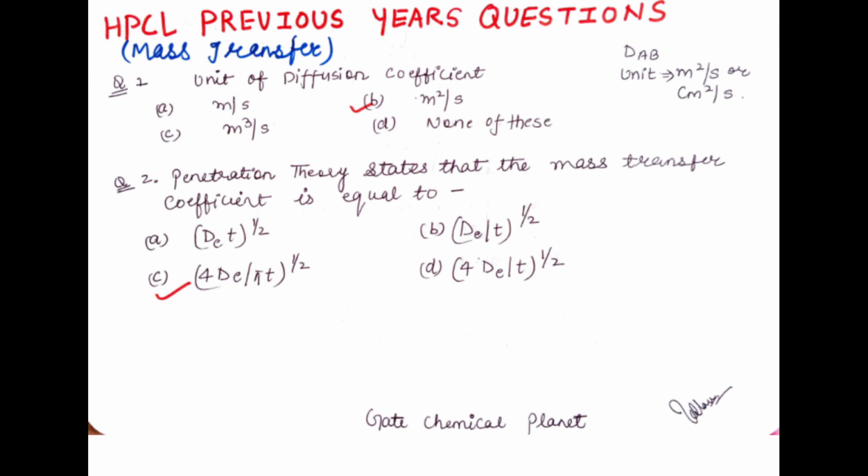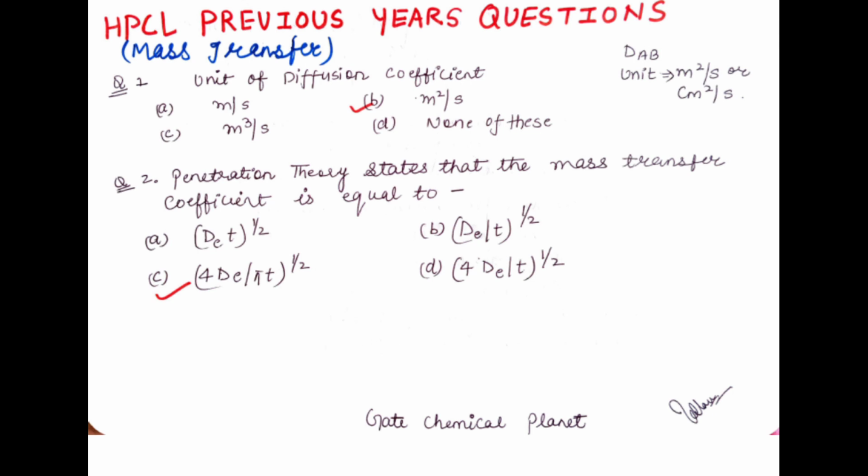So here, students, we are discussing some of the questions based on mass transfer which came in last year's examination of HPCL. The first question is the unit of diffusion coefficient. The unit of diffusion coefficient is meter square per second.